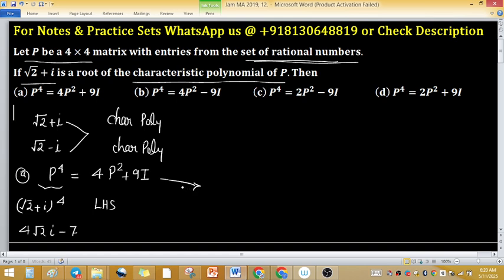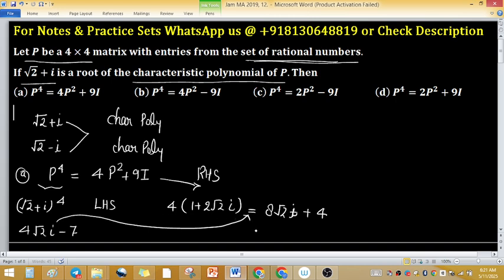Whenever I put the root in the right hand side, then I obtain 4 times (1 plus 2 root 2 iota) equals 8 root 2 iota plus 4.